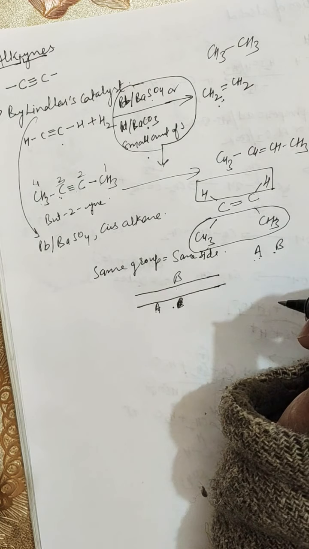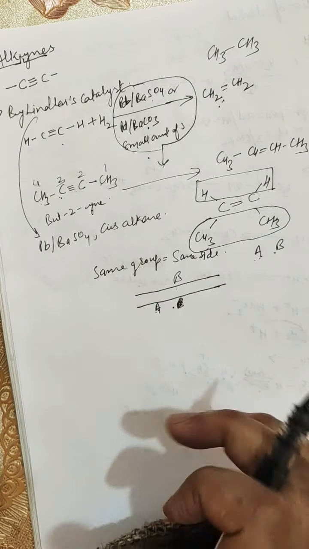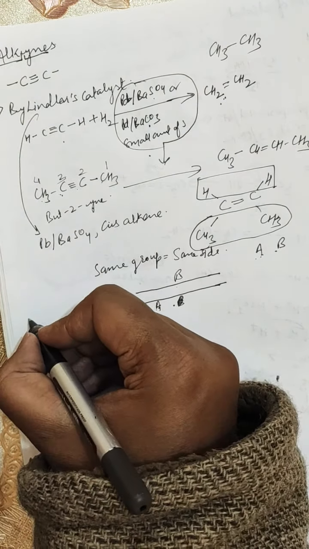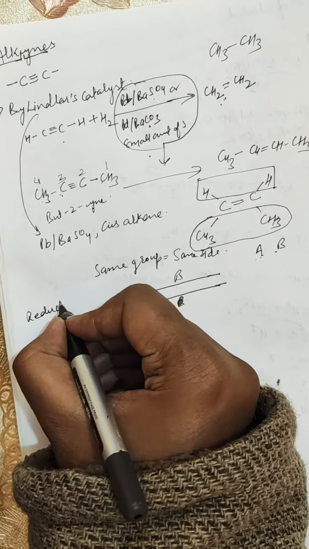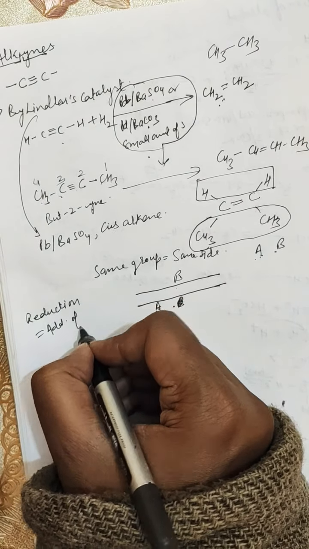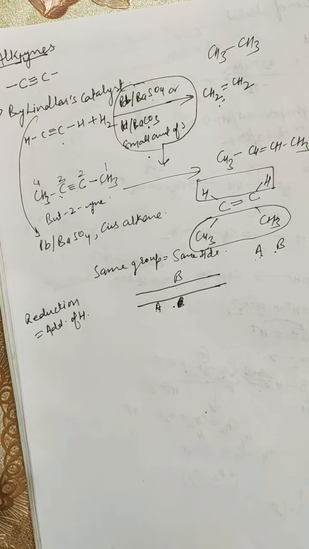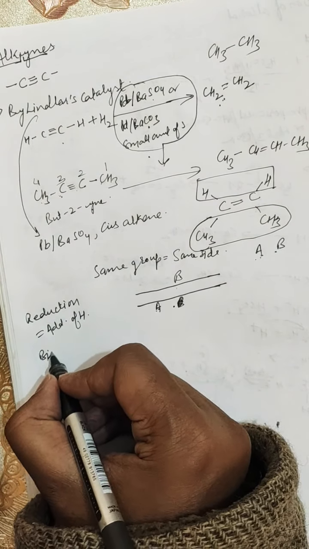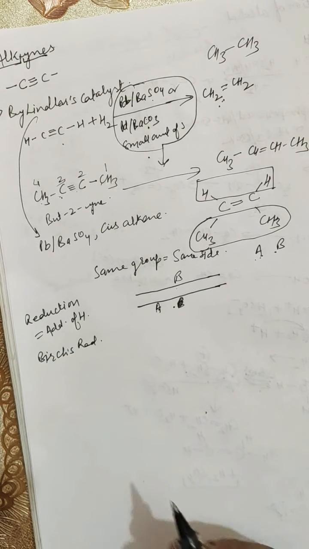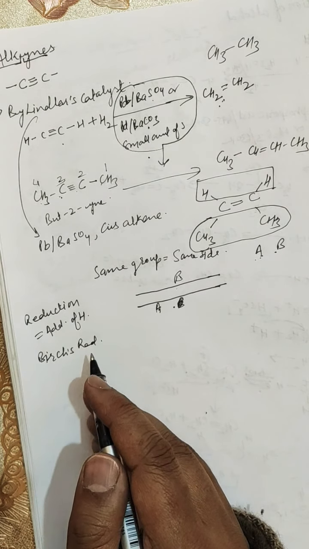And next is the Birch reduction. Birch reduction means when alkyne is reduced. Reduction means addition of hydrogen. So we are studying Birch reduction, the addition of hydrogen.